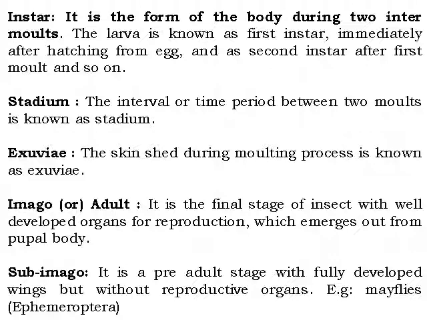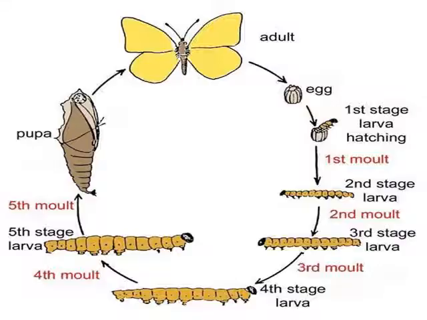Subimago stage is the pre-adult stage with fully developed body but without reproductive organs. That is in mayflies, of the order Ephemeroptera, where the reproductive organs are not developed, but all the body parts like wings and legs are developed.